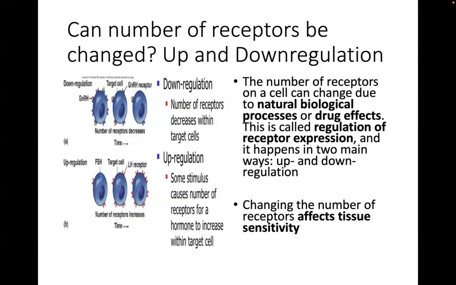With fewer receptors, the tissues become less sensitive, and you would probably need higher doses of the drug to elicit the pharmacologic effect that is warranted. This is why receptor regulation is important in pharmacology: it helps us understand later on the concept of drug tolerance, the concept of withdrawal, and drug responsiveness in clinical settings.